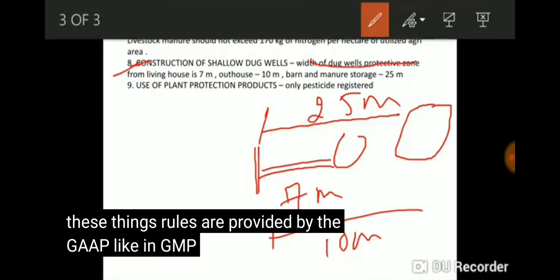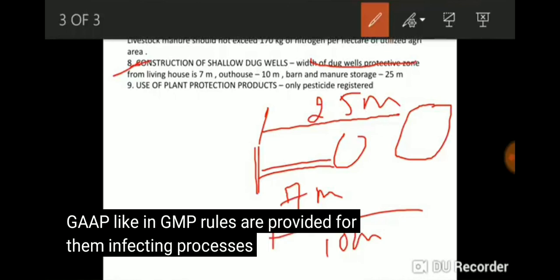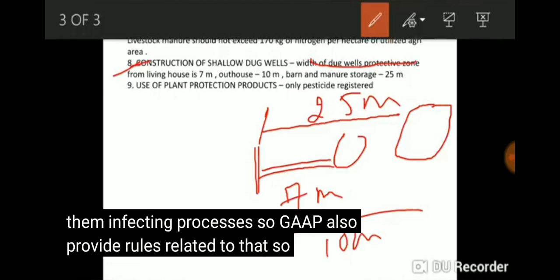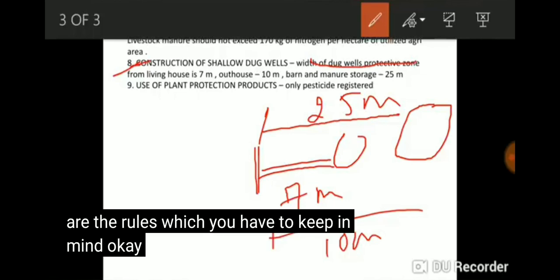Like in GMP, rules are provided for the manufacturing processes, GAP also provides rules related to that. So these are the rules which you have to keep in mind.